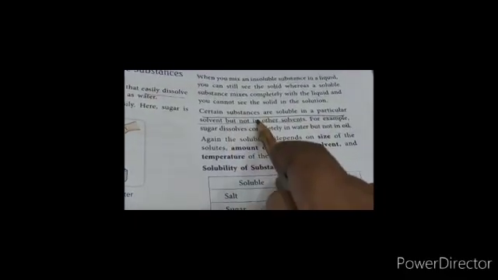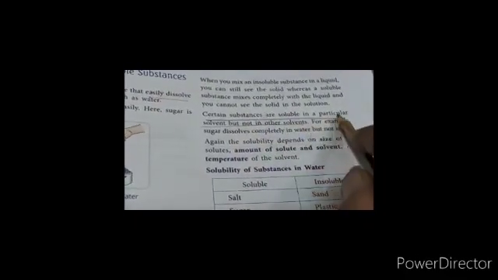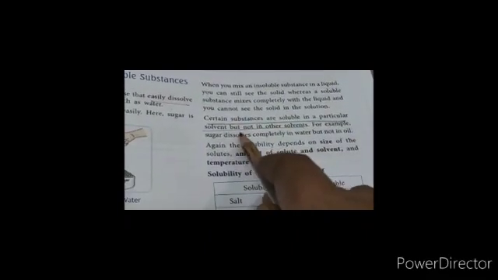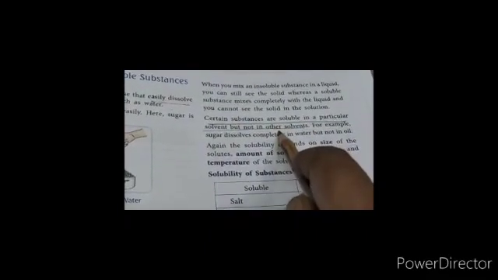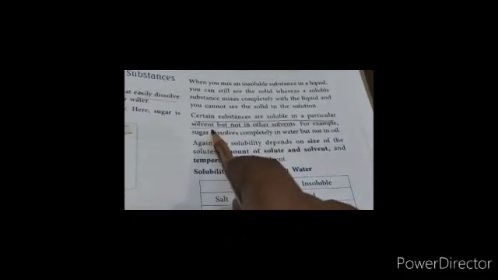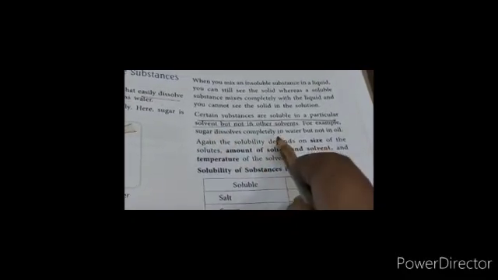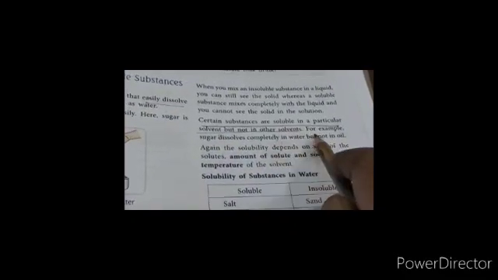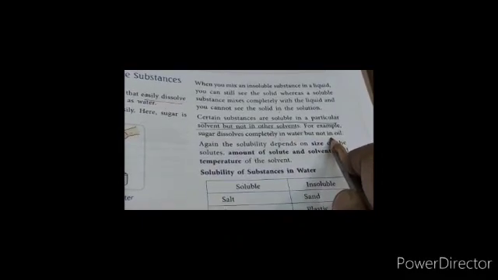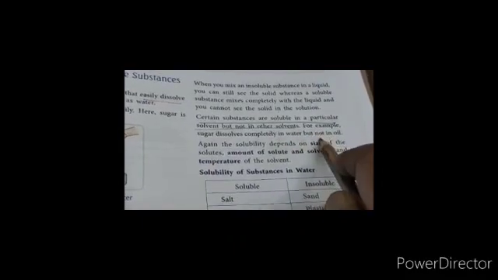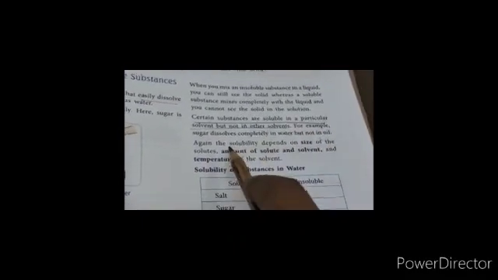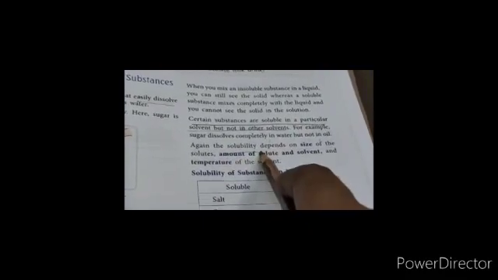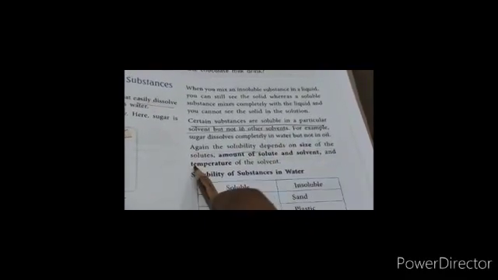So, certain substances are soluble in a particular solvent but not in another. See, example is there. Sugar dissolves completely in water but not in oil. Then again, solubility also depends upon the size of solute.